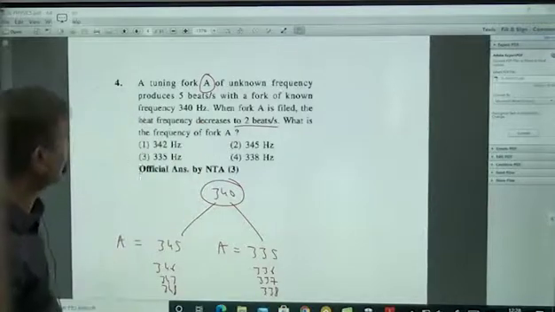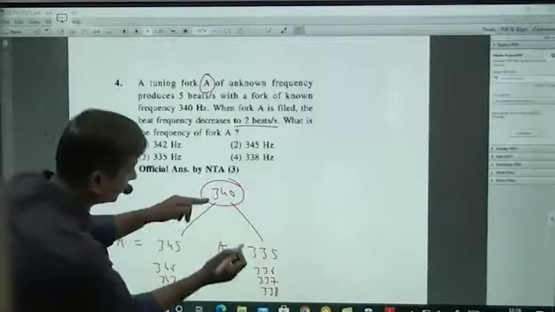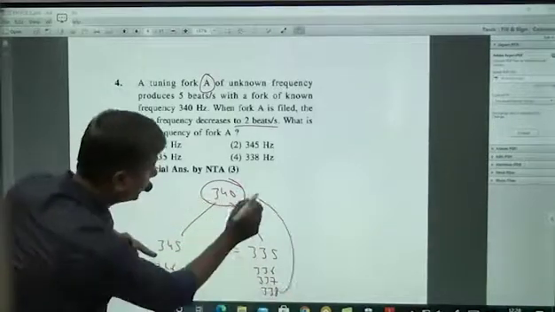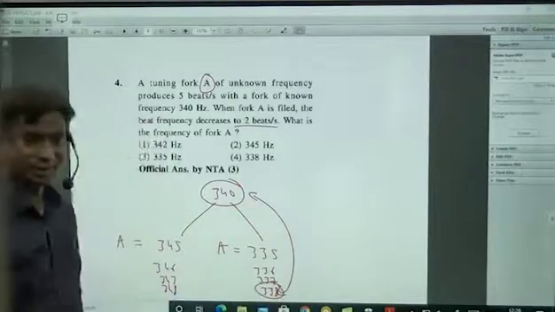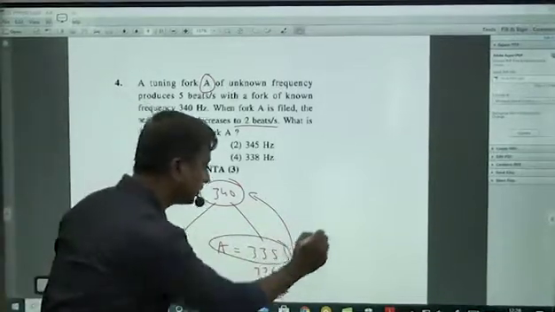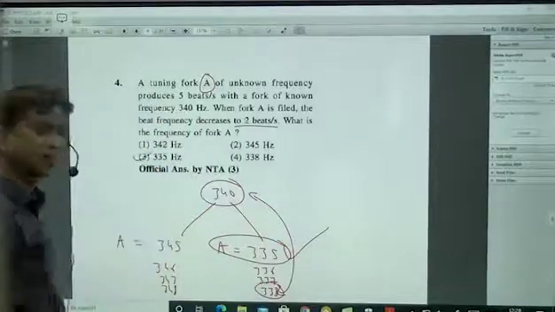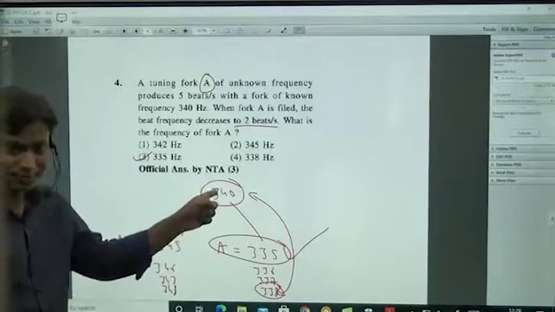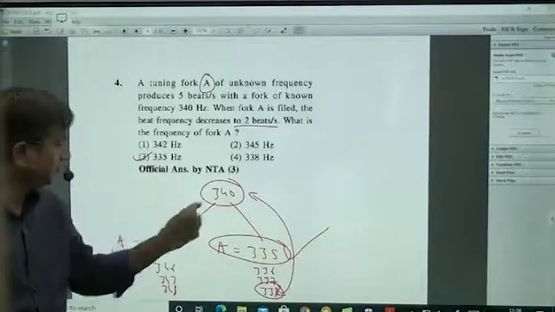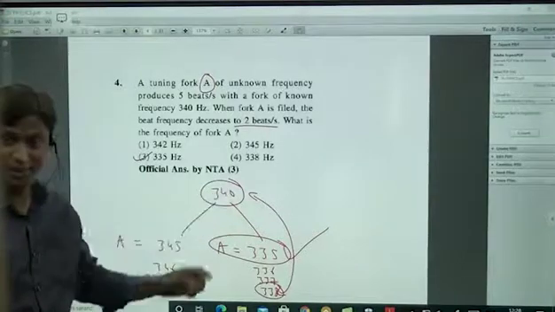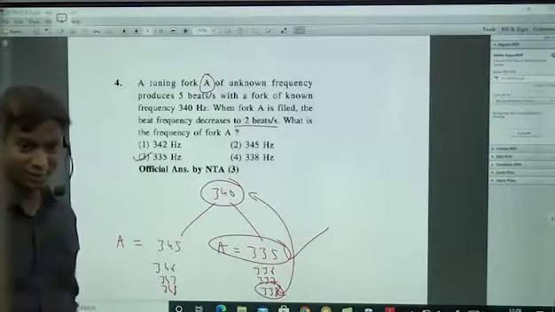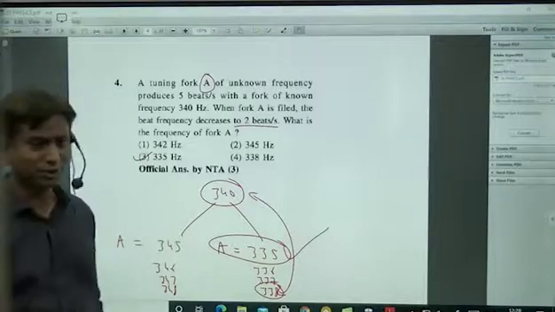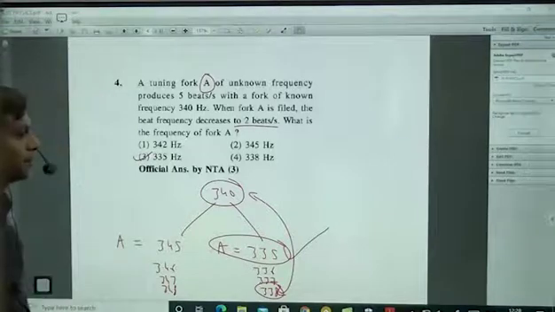But here it may become 336, 337, 338 like this. Now there is a chance that the beat frequency decreases. Here the difference is 4, here 3, here 2. Yes, so it is becoming 338. So the correct answer is 335 only. In that way you can check. Sometimes they will ask, instead of filing this, they will file the other one. Or if you file this, the frequency will increase. The other chance is loading with wax. You can load this with wax or that with wax. So accordingly, any type of question can be made here. Okay, right.